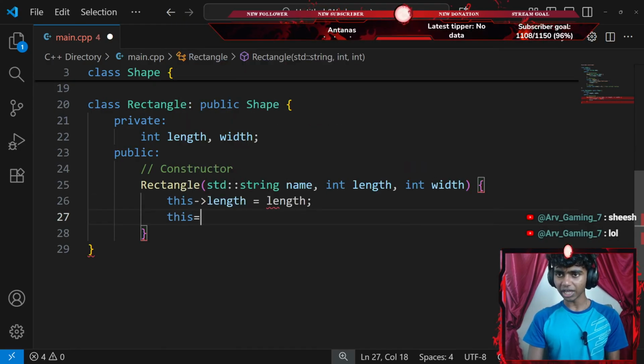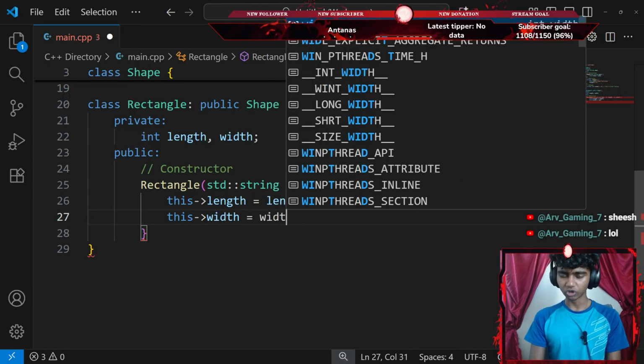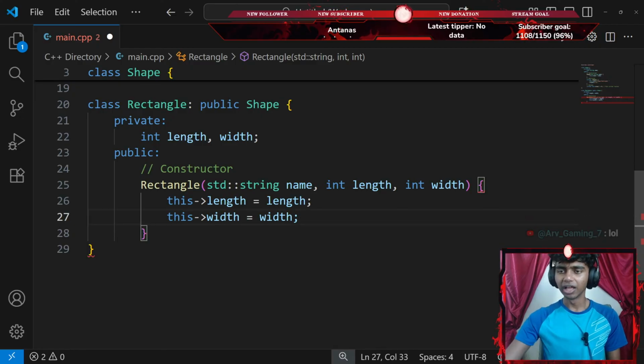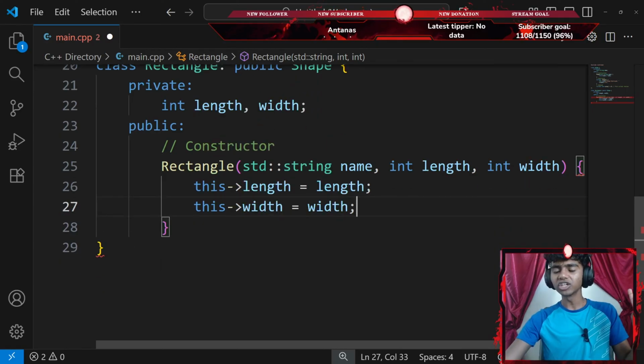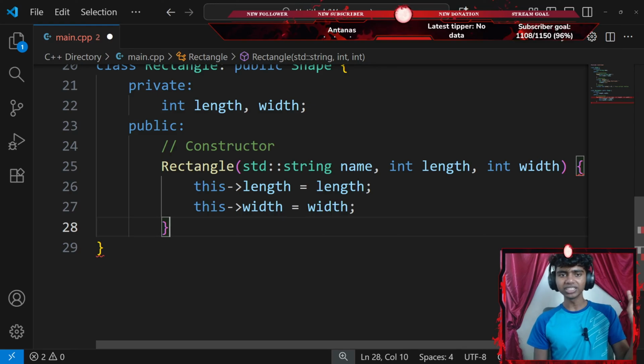And then this width data member equals my width parameter, ending with a semicolon. And that's pretty much it. And guys, I feel like I did cover almost everything in object-oriented programming, so I might start with SDL really soon, guys.